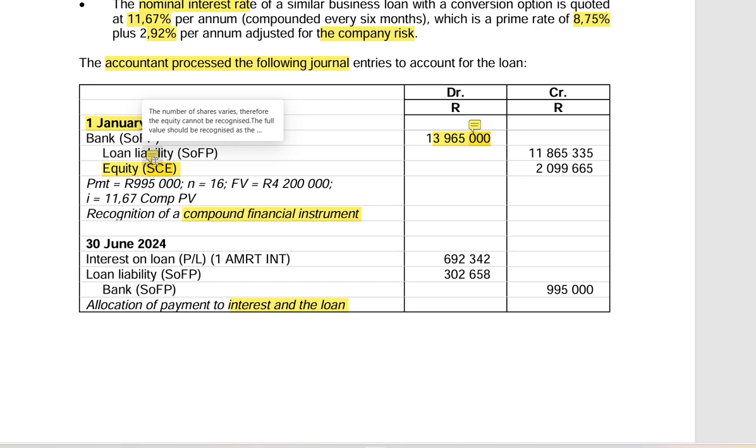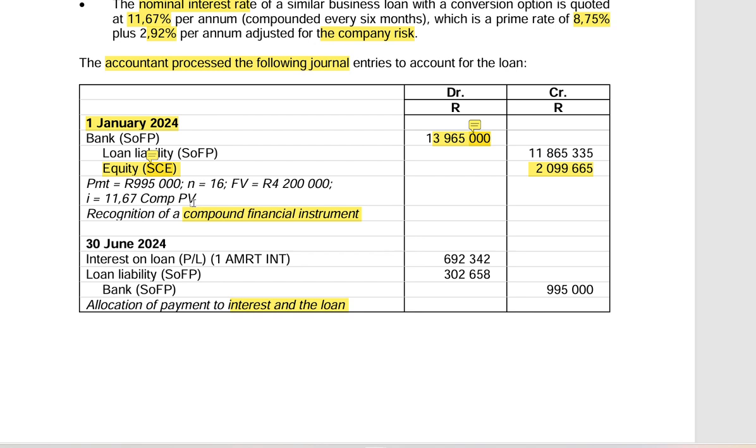However, it is incorrect because they have credited equity when the number of shares that will be provided to BuzzFin varies. So the first thing we need to do is to reverse this full amount of 2,099,655 from equity and then raise a liability.